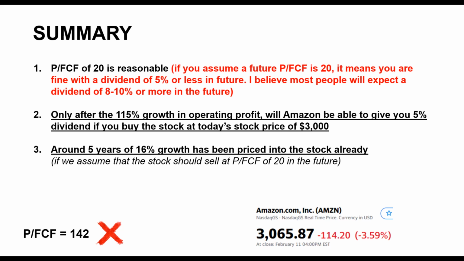And I think 20 is a reasonable number as it translates to a 5% dividend or less. Honestly, I think a 5% dividend is quite low. For all stock that I buy, I will expect a future dividend of around 8 to 10% based on the current stock price I buy. If you assume a future price to free cash flow of higher than 20, I would suggest that you buy a stock that can give you a 5% dividend today.